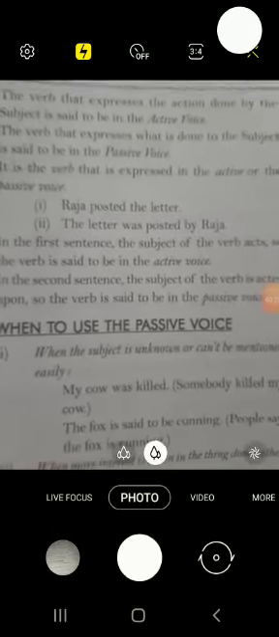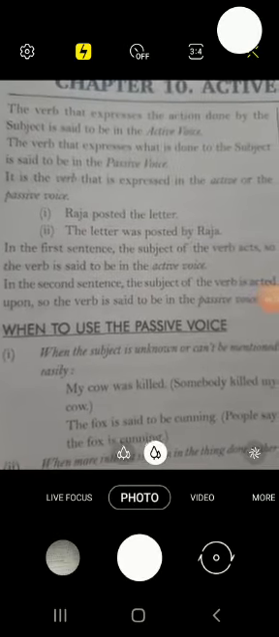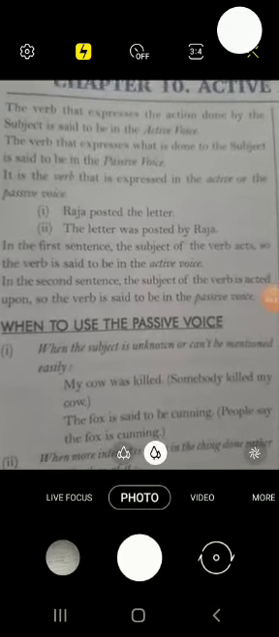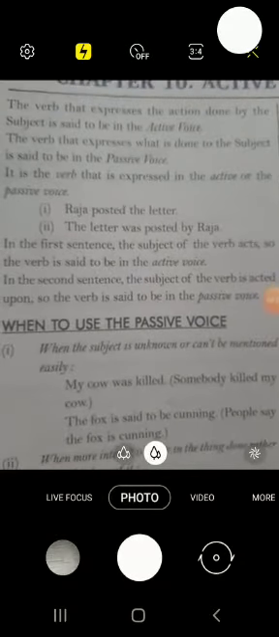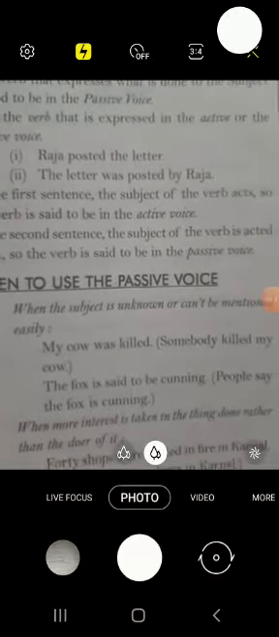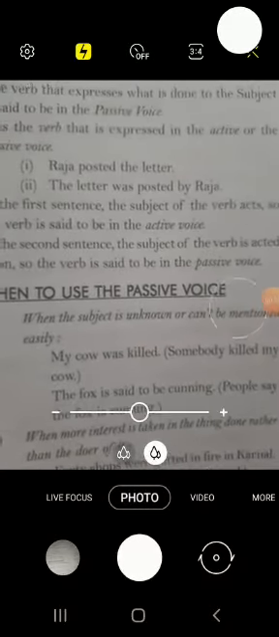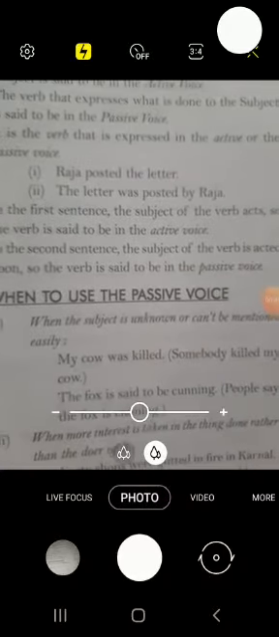Now, what is passive voice? The verb that expresses what is done to the subject is said to be in passive voice. Let us see, for example, how we change the sentence from active to passive. Raja posted the letter. The letter was posted by Raja.